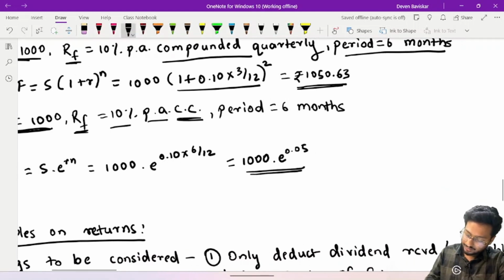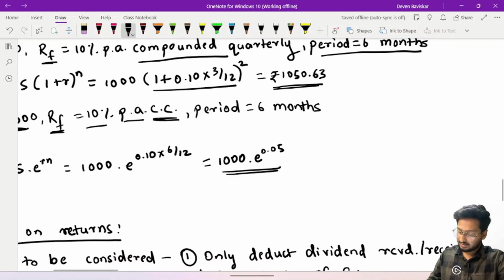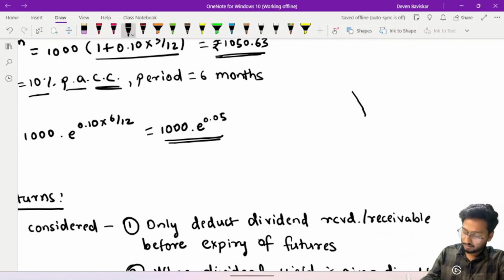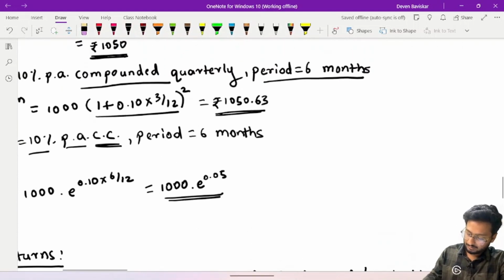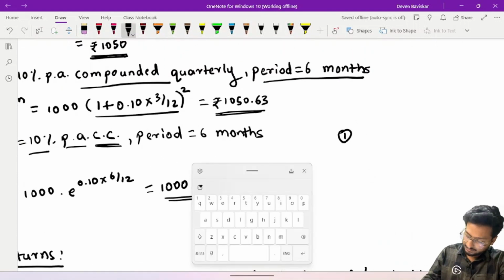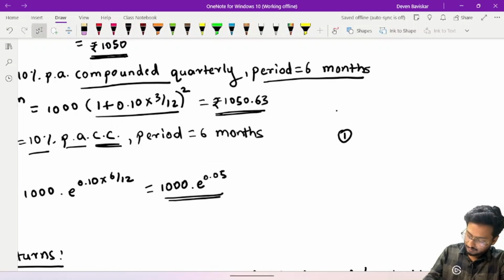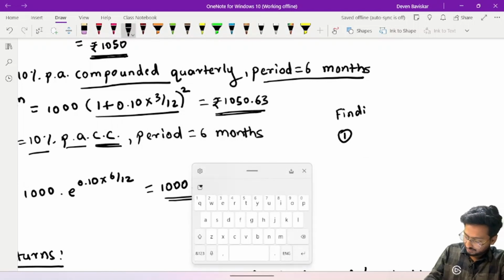Now, how do we solve this? Okay. Now there's a method to this. Please note these steps somewhere. Finding value of E.